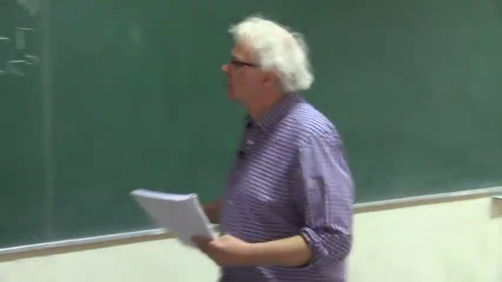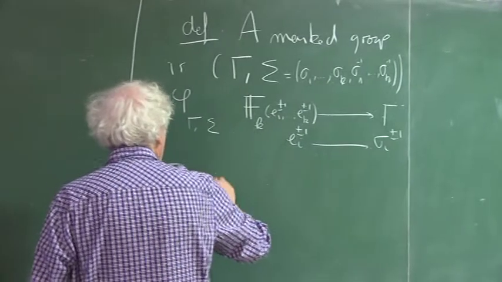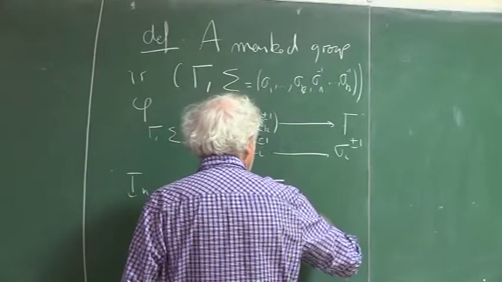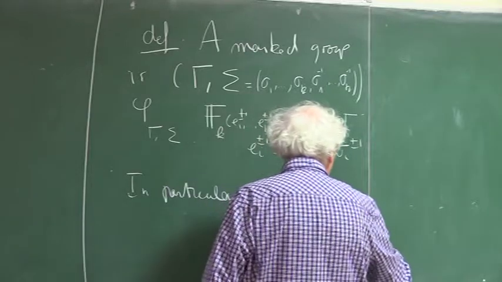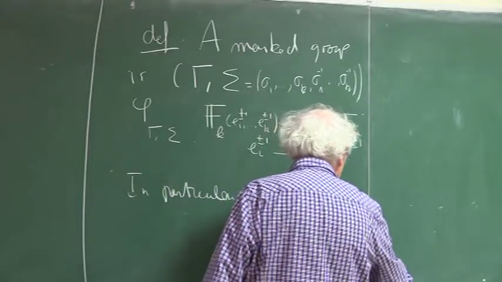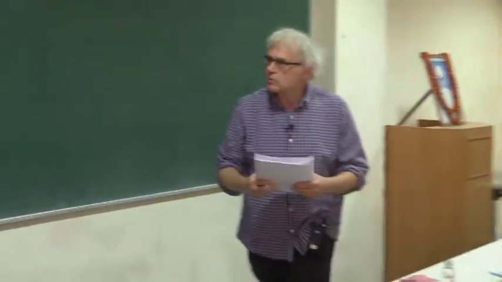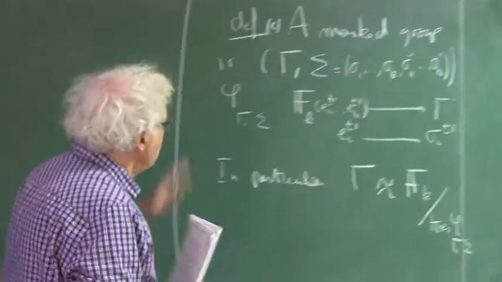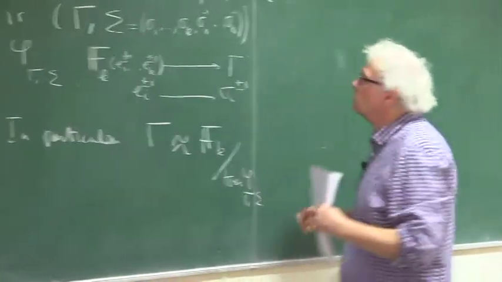In particular, for such an object, the group is isomorphic to F_k quotiented by the kernel of this map, and this map we sometimes call the marking. So the definition has two parts: the definition of marked group, and the second part is when two marked groups are isomorphic.